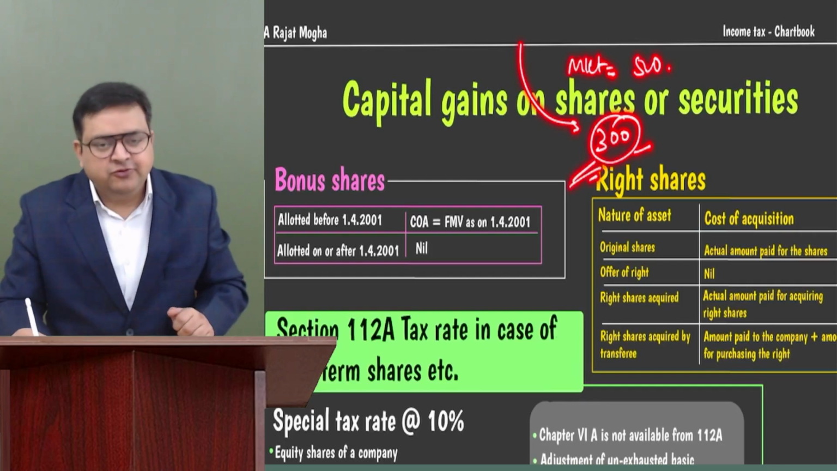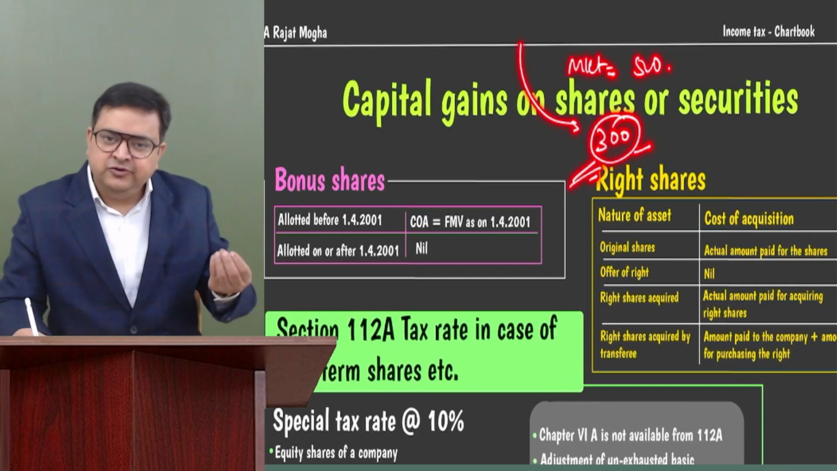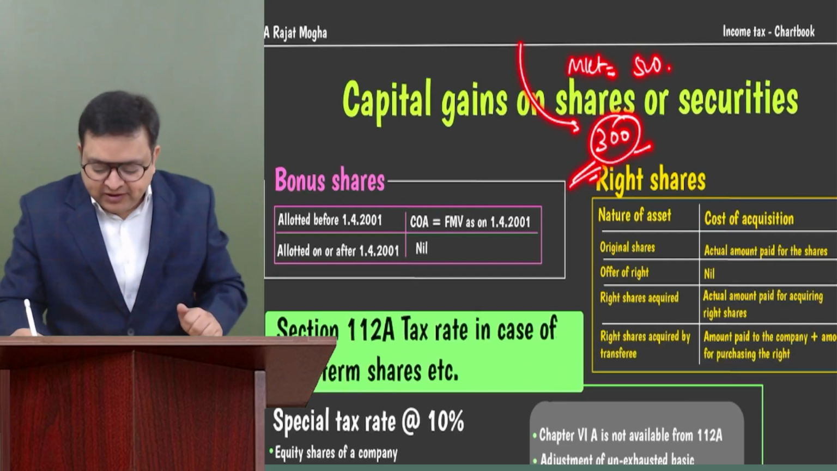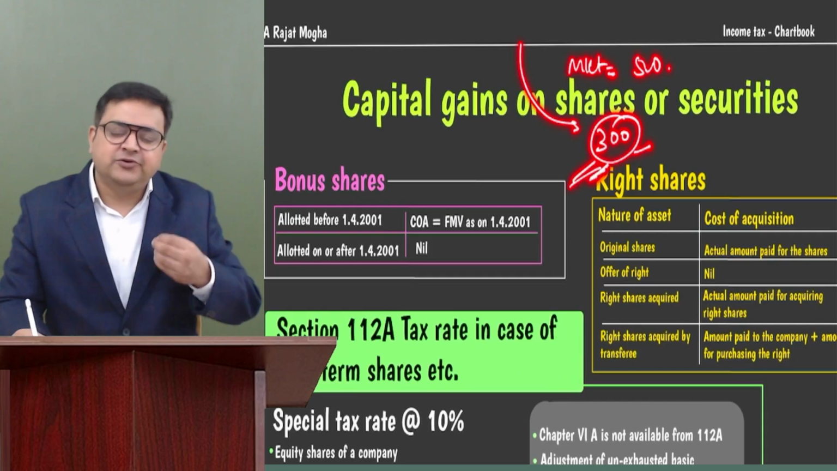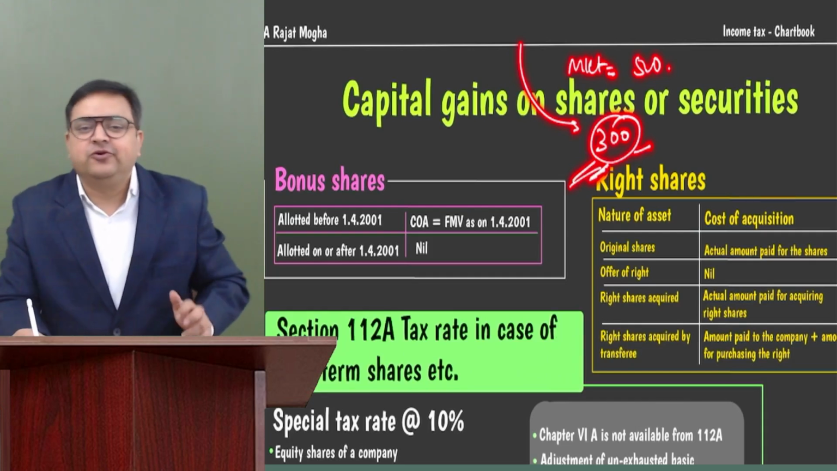So 300 rupees would be the cost of acquisition. Whenever these right shares are allotted, from this date your holding period will start. That's it. Simple. So if you exercise the right, whatever amount you have paid to the company, that subsidized price, that concessional value, would be the cost.